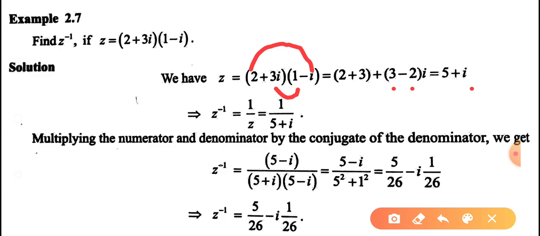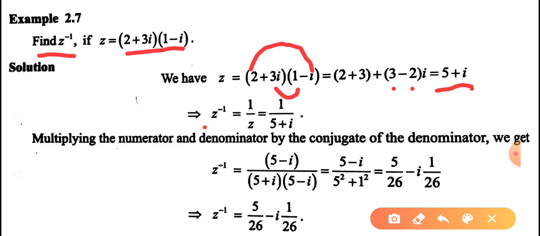First, Z is given as the product of two complex numbers, (2 plus 3i) into (1 minus i). So we multiply, and we get the answer 5 plus i. Next, what do you do? We are going to find Z inverse, because our question is to find Z inverse.